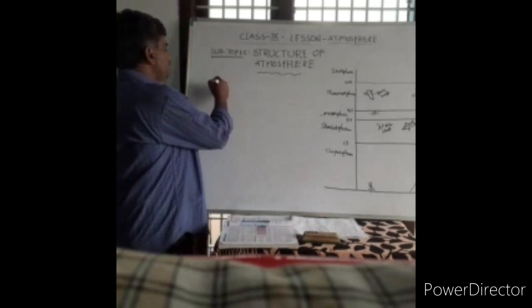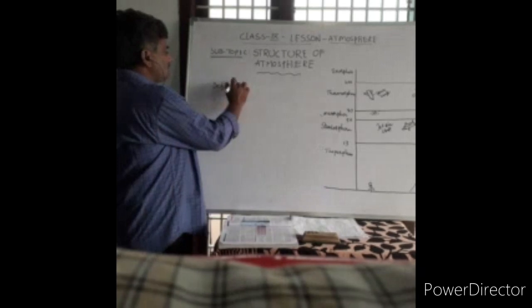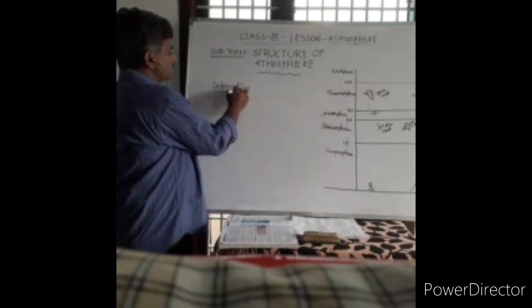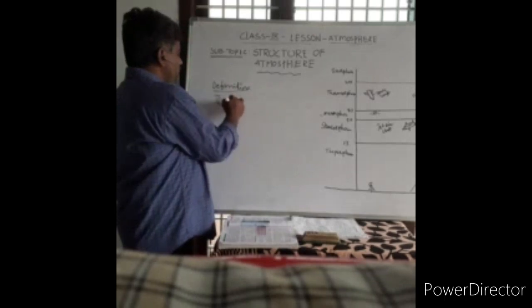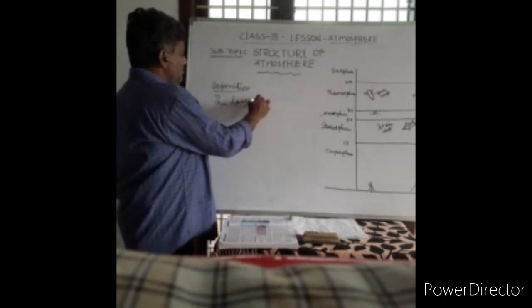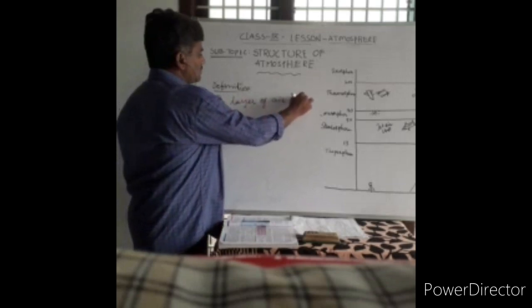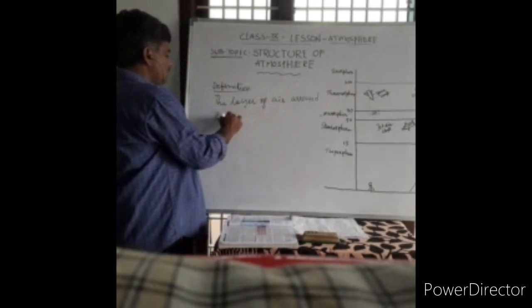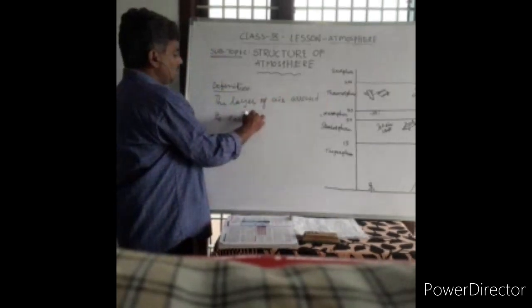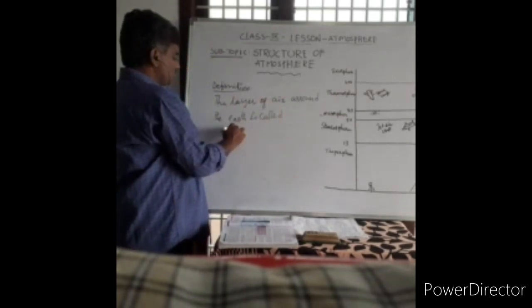If you want to define the atmosphere: the layer of air around the earth is called atmosphere.